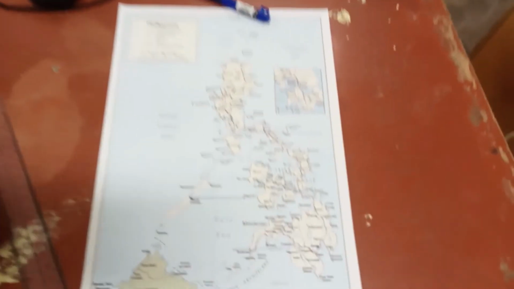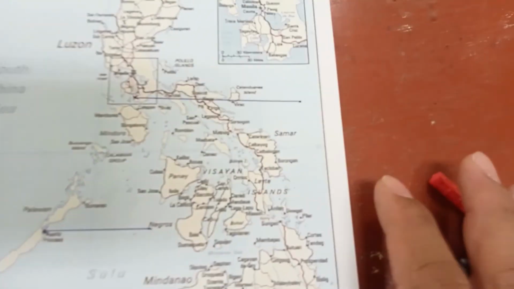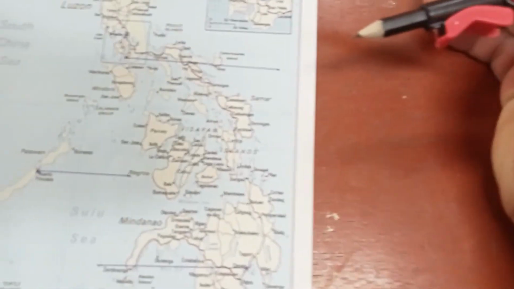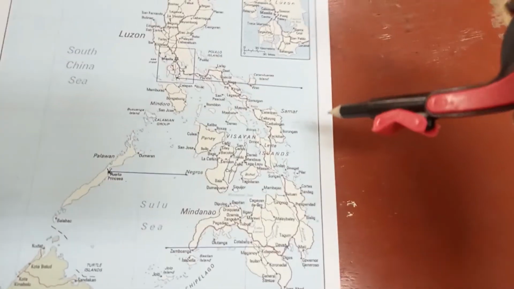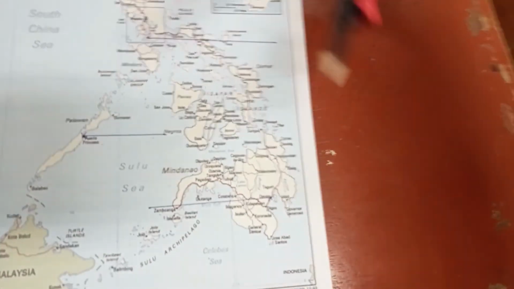The next step is to draw the circles. These distances here, these 3, are actually the radius of a circle. So, let's make the circle using our compass.